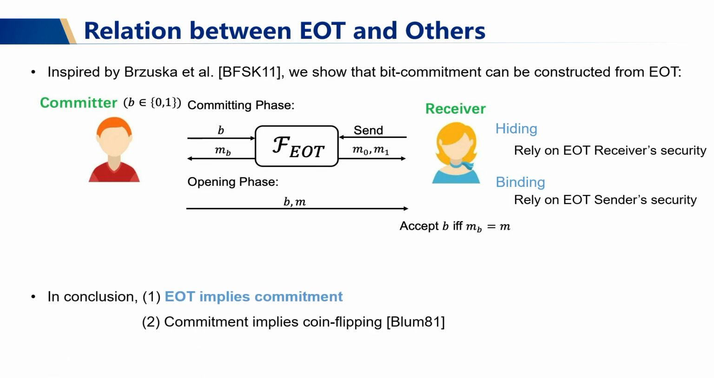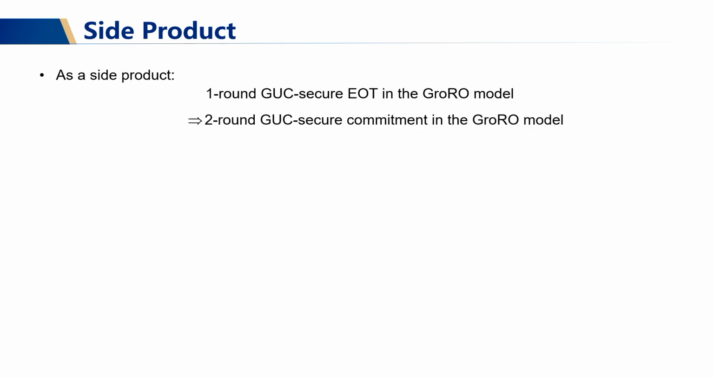So we have already shown that EOT implies commitment, and it is well known that commitment implies coin flipping. Combining these results together, we show that EOT implies UOT. And there is also a side product here. In this talk, I have already shown you one-round GUC secure EOT constructions in the GRR model. And by our bit commitment construction, we will immediately obtain a two-round GUC secure commitment in the GRR model.